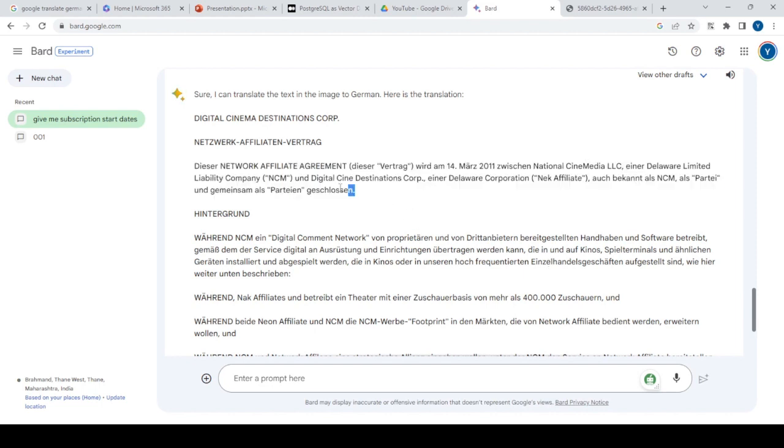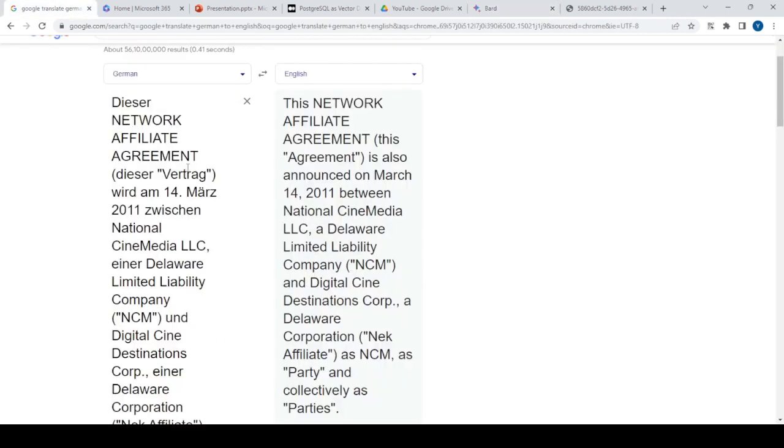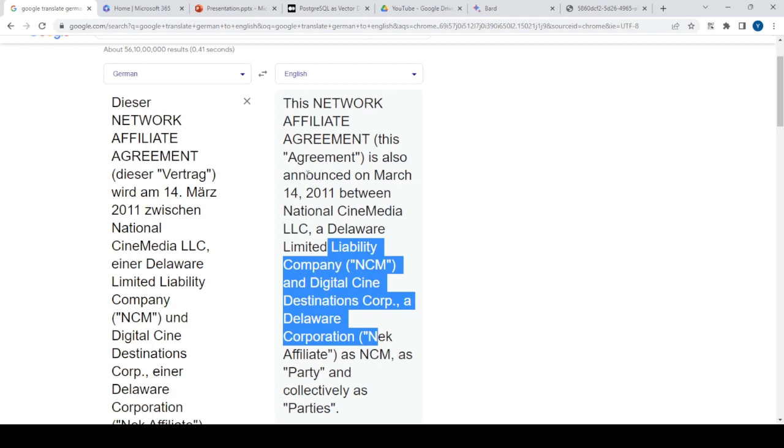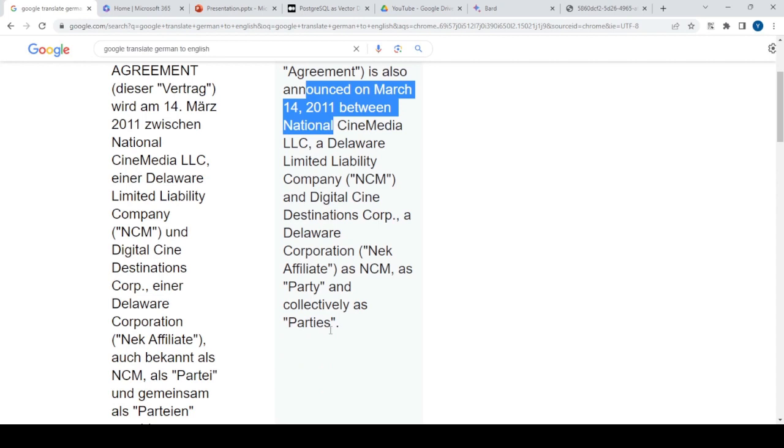So what I did was I copied the first paragraph, which is in German, pasted it, and tried to convert it again with Google Translate. So basically, I tried to convert this paragraph into English. If you see, it mentions all the parties which are there. It mentions dates and all, and it tries to semantically recreate what was there earlier. So I would say that even the translation task seems pretty good to me. Definitely I would say that for both multimodal as well as multilingual cases, it performed pretty much better.